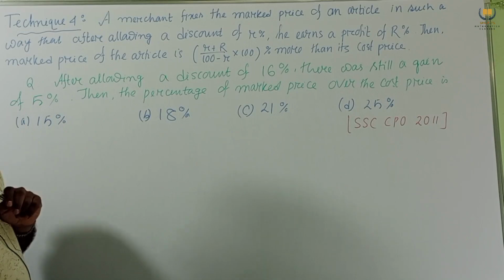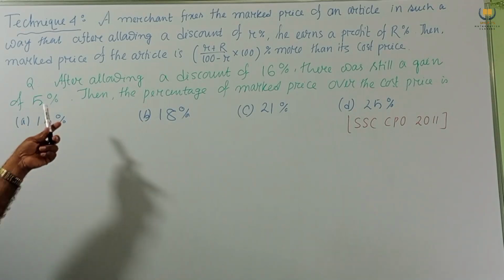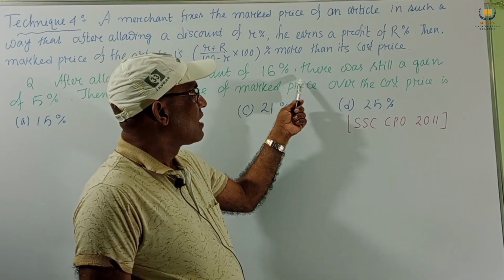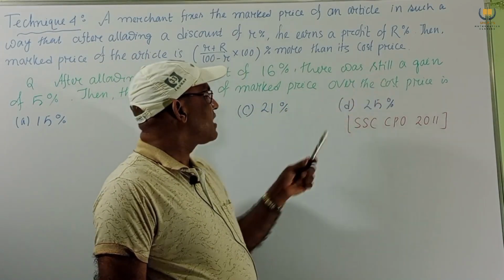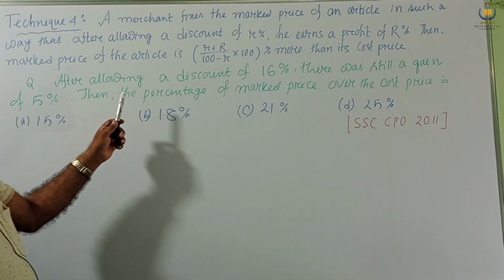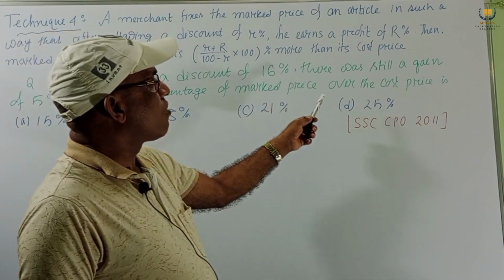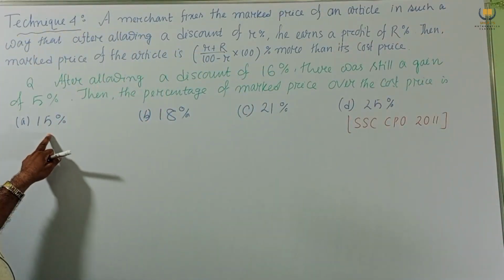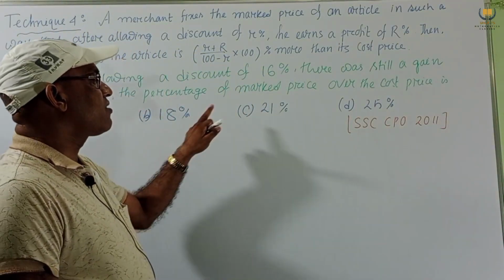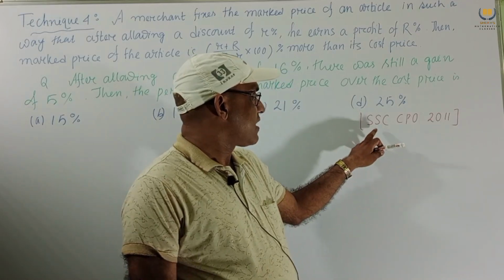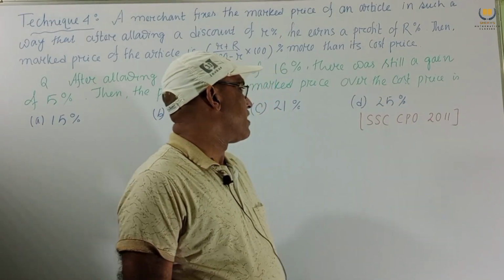Now we want to solve this problem. Let us consider one problem. After allowing a discount of 16%, there was still a gain of 5%. Then the percentage of mark price over the cost price is: 15%, 18%, 21%, 25%. This was asked in SSC CPO 2011.